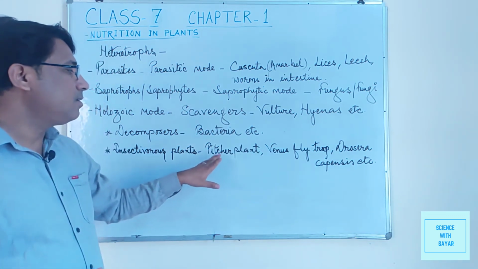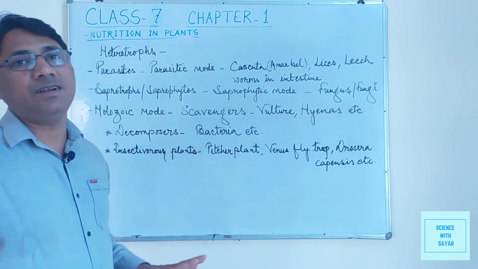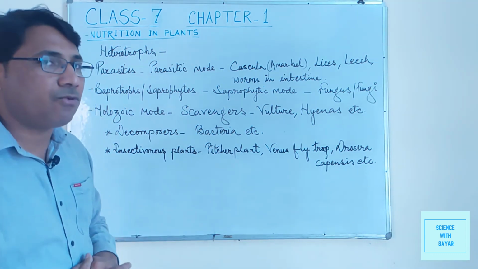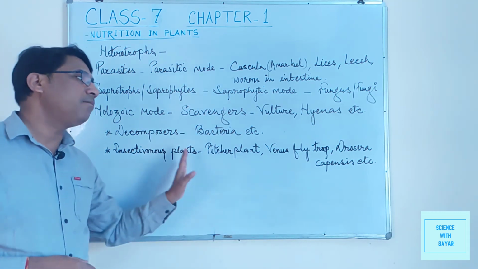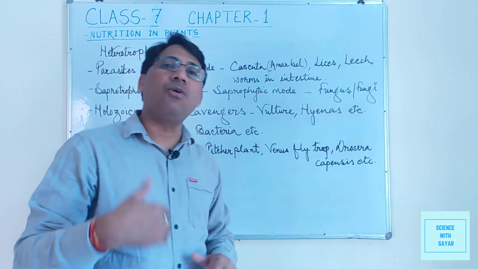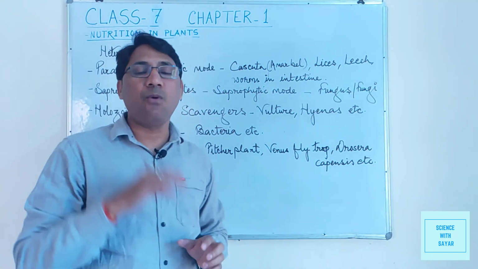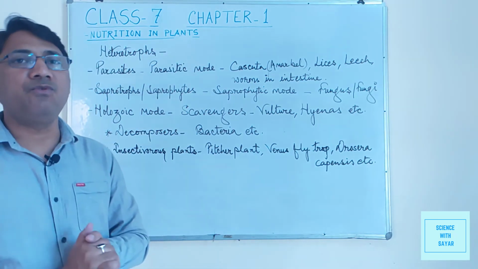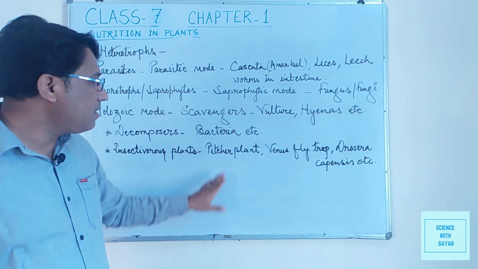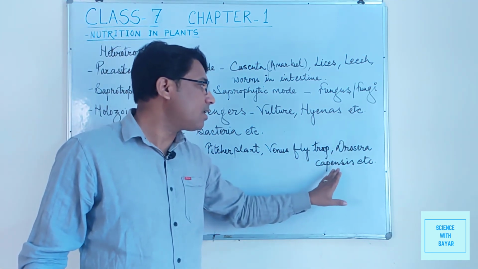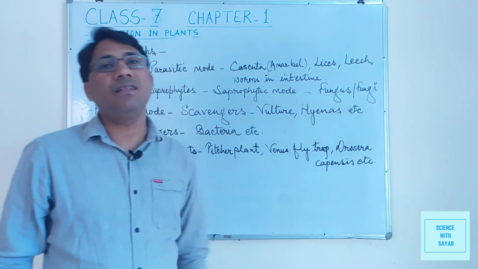These are known as insectivorous plants. It means these are the plants which eat the insects. So these are also known as insect eating plants. They eat other organisms for fulfilling the requirement of nitrogen to make protein. These are pitcher plant, Venus flytrap, Drosera capensis, etc. They take their food from the other organisms.